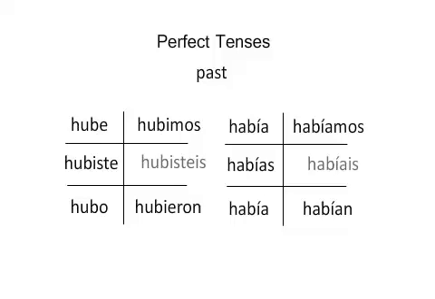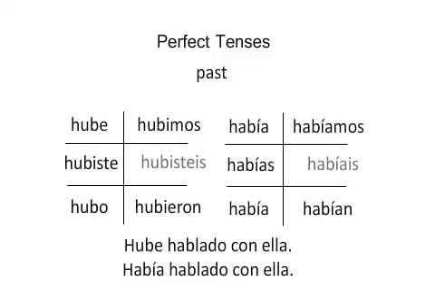Here we see the preterite forms of haber and the imperfect forms of haber. Of course, in the imperfect it's regular, in the preterite it's irregular. You're not going to see the preterite used with perfect tenses very much, but you do need to be aware of these forms because you could run across it.